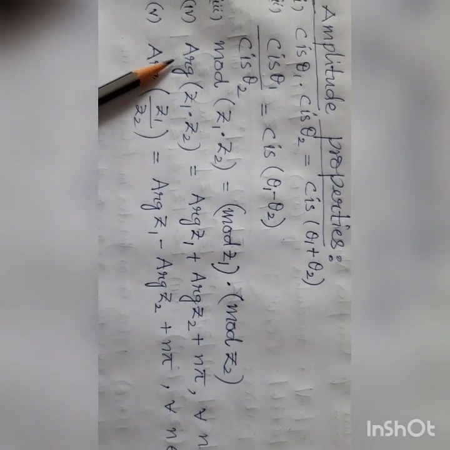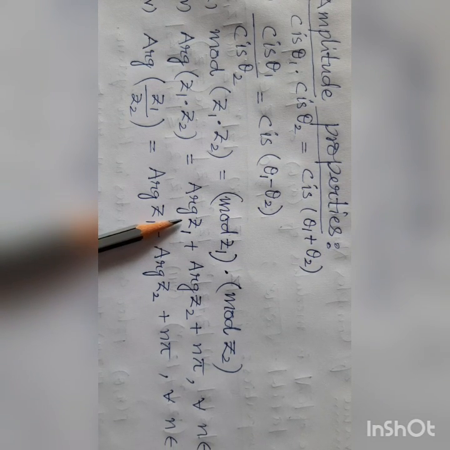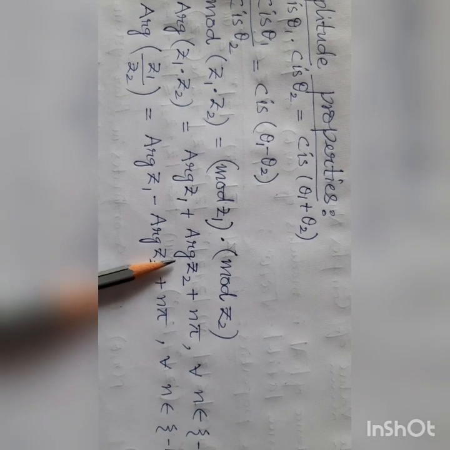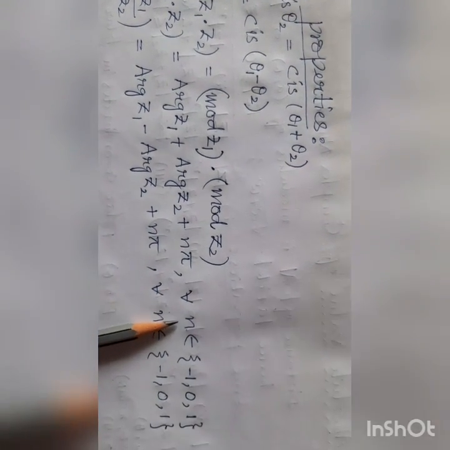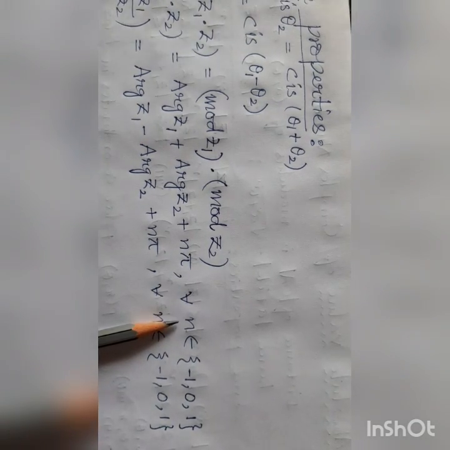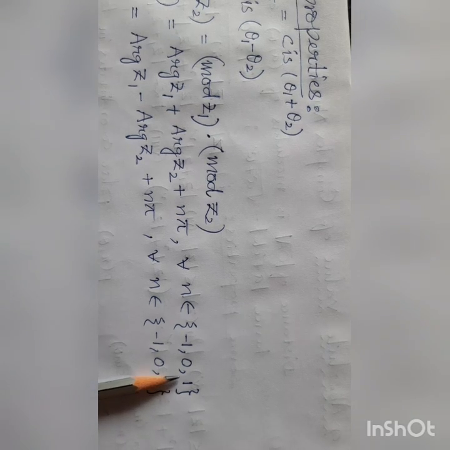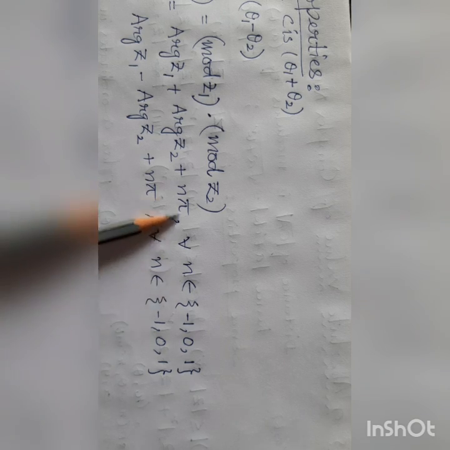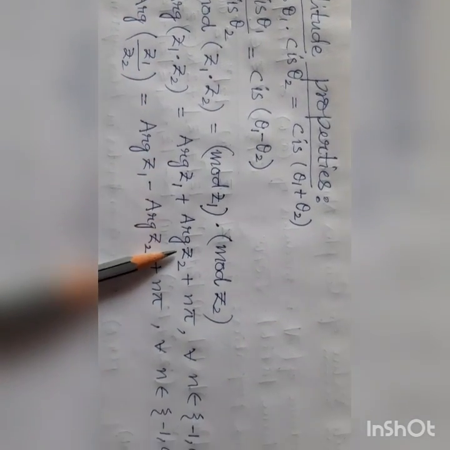So here arg of Z1 into Z2 equals arg Z1, that is theta 1, plus arg Z2, theta 2, plus some n pi, for n belonging to the set of minus 1, 0, 1. This is a very important point. In objective questions we will apply this.